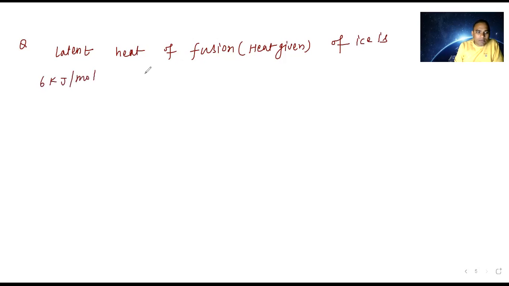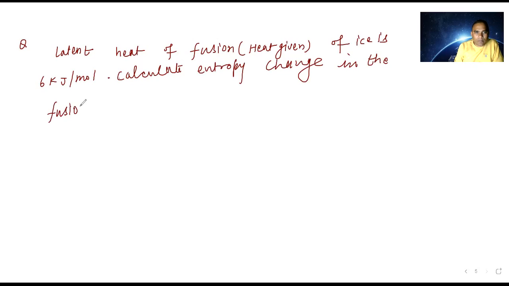Calculate the entropy change in the fusion of ice. Now let's try to understand the solution.